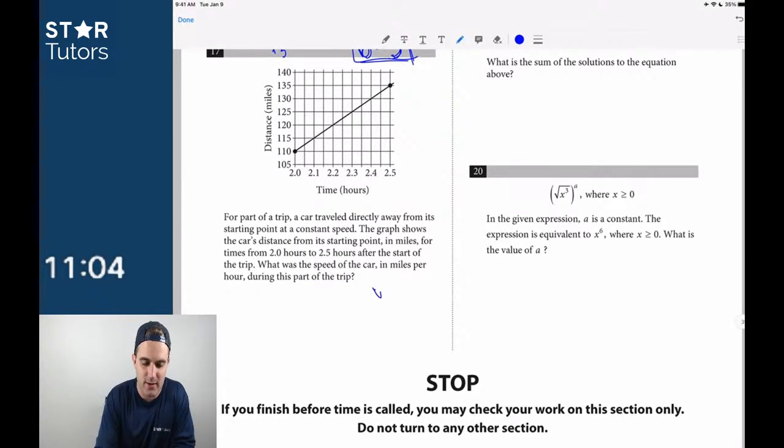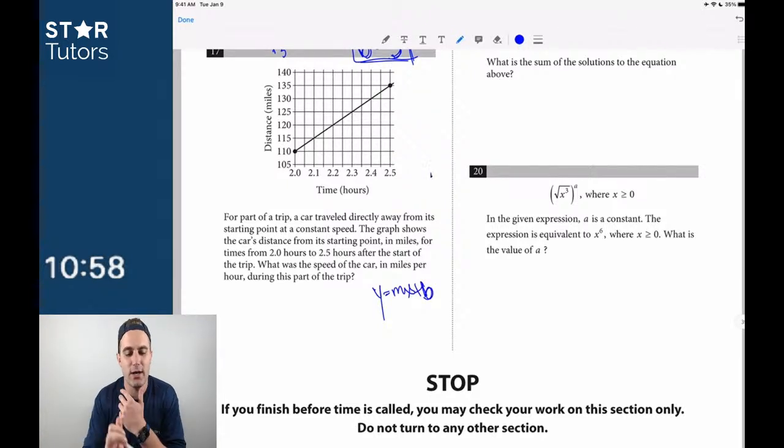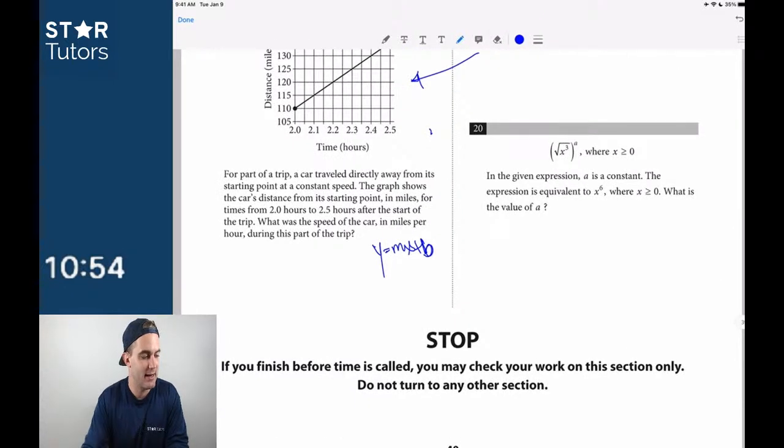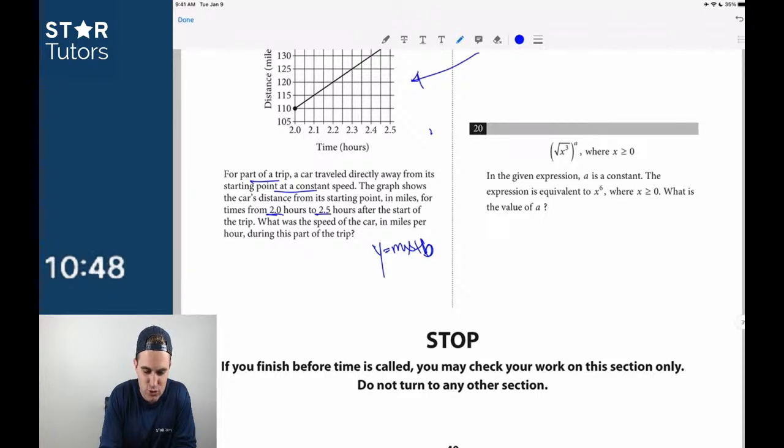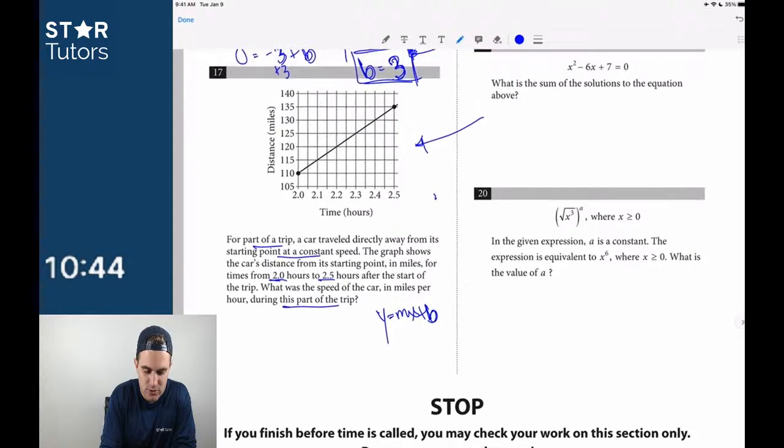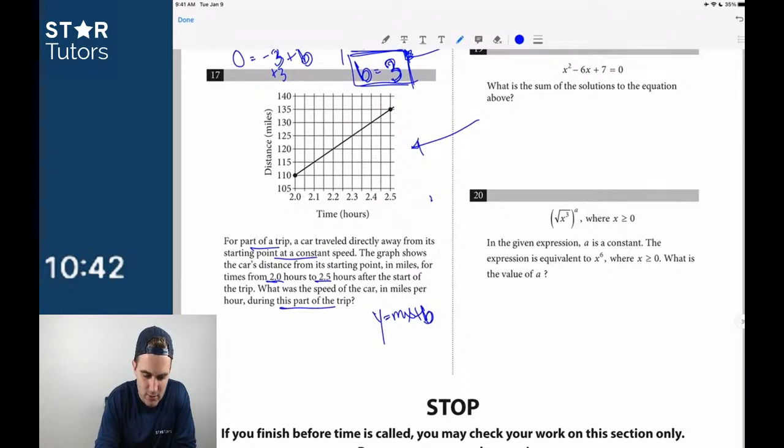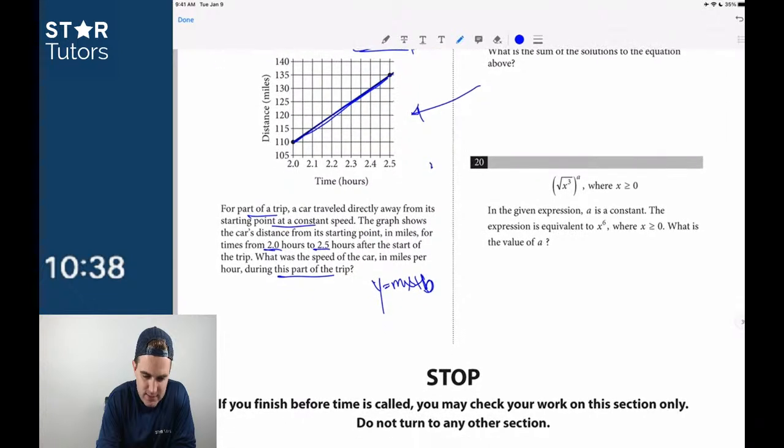Okay, so right away we have y equals mx plus b. We might not need it, but anytime I see the word line, linear equation, or I get a graph of a line, like we see here on 17, I'm going to write that out. For part of a trip, a car traveled directly away from the starting point at a constant speed. The graph shows the times, 2.5 hours after. So what is the speed of the car in miles per hour during this part of the trip? So from the 2 to 2.5 hour mark, they travel in this time frame. They go in miles per hour.